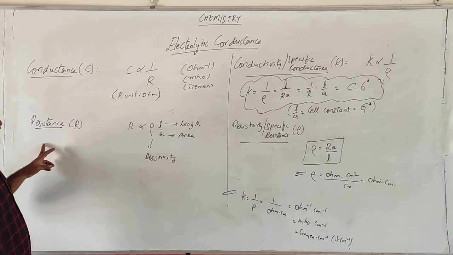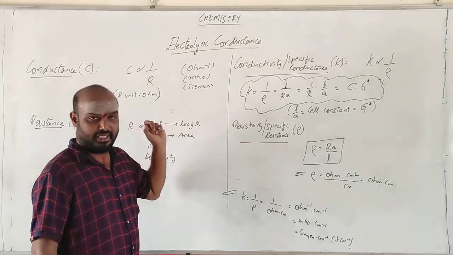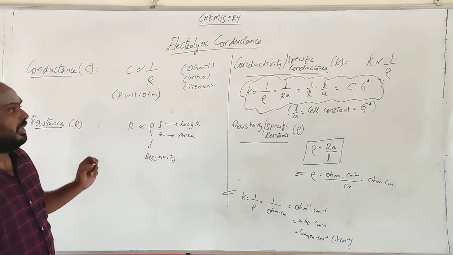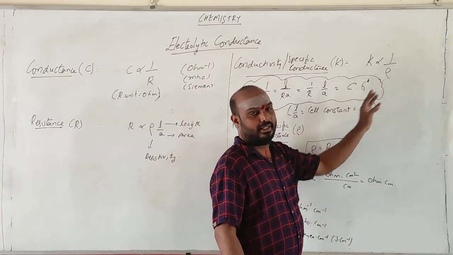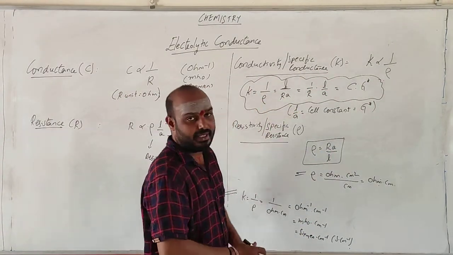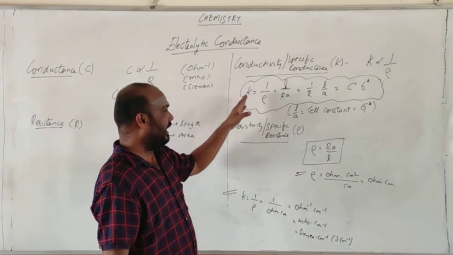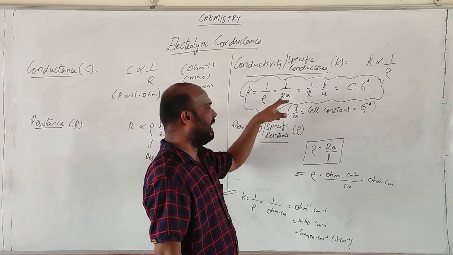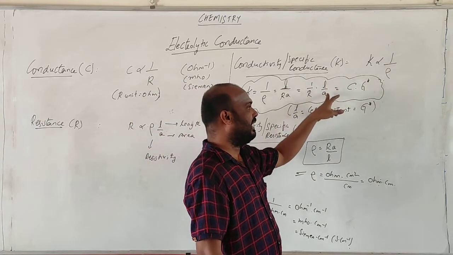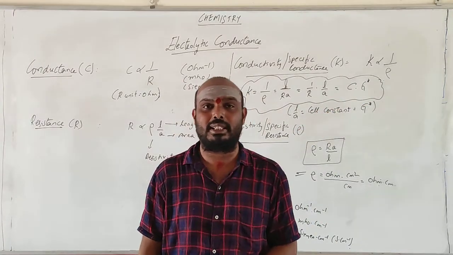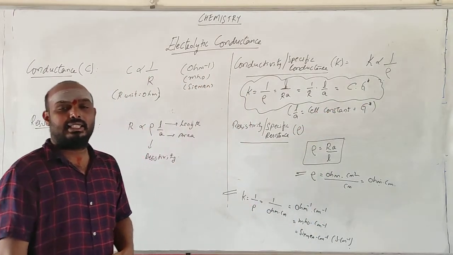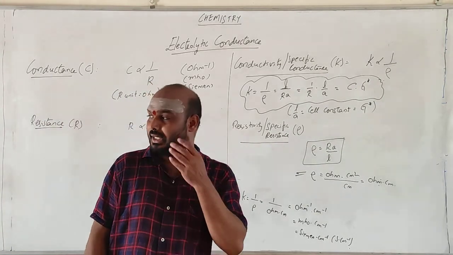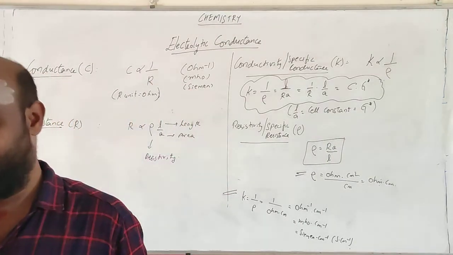See, conductance, resistance, conductivity, resistivity. Conductance is inversely proportional to resistance. So conductivity is inversely proportional to resistivity. L by A is called the cell constant. K is inversely proportional to resistivity, and resistivity relates to resistance as R A by L. So 1 by R is conductance, and L by A is called the cell constant, represented with G star. So these are the general terms with respect to conductance as well as resistance.